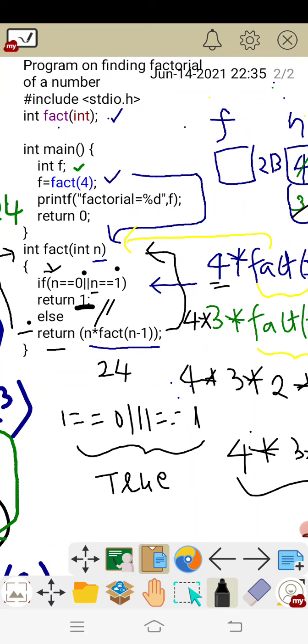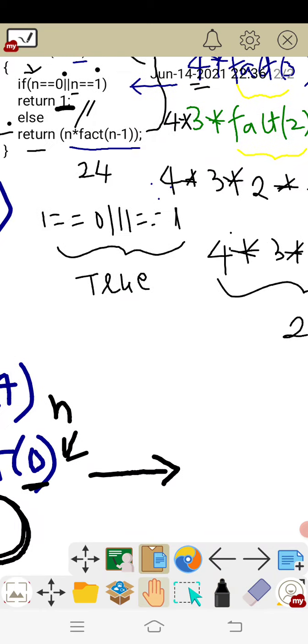To whom is it going to return? It will be returned to the function call, means at this place the 24 will be substituted and it will be stored into f. This is the f where we are going to store the result, that is the factorial value.